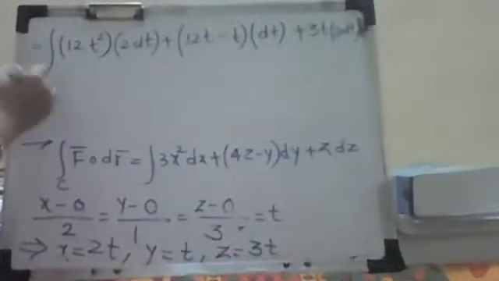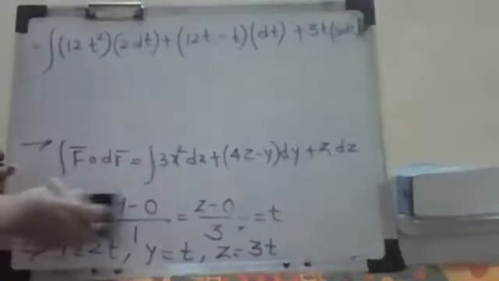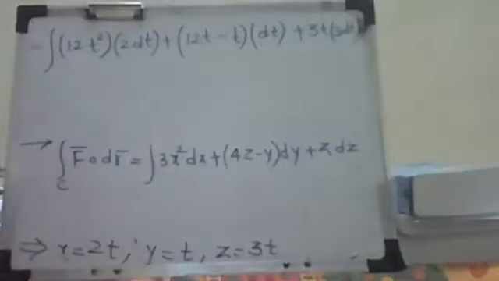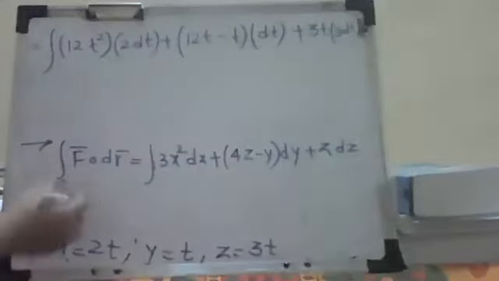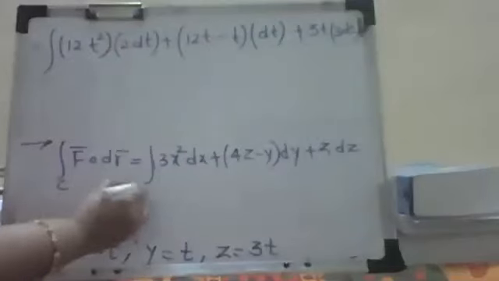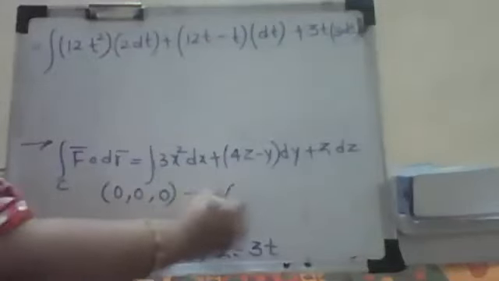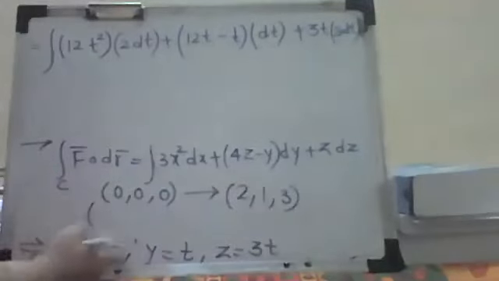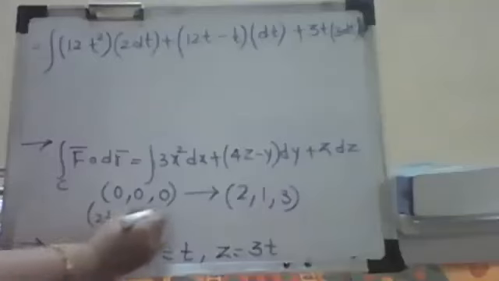Now we have to decide the limits. For the limits, I'll write it here. The points are (0, 0, 0) and (2, 1, 3). The values x, y, z are written as 2t, t, and 3t.